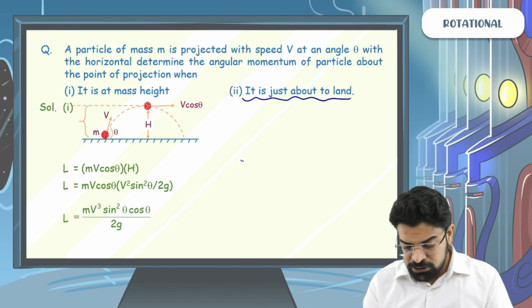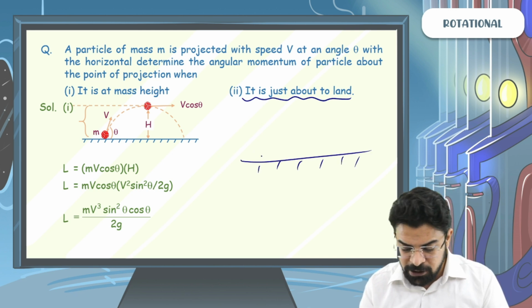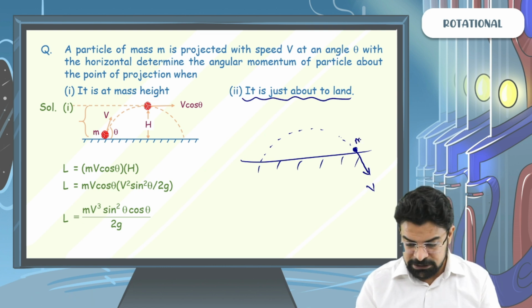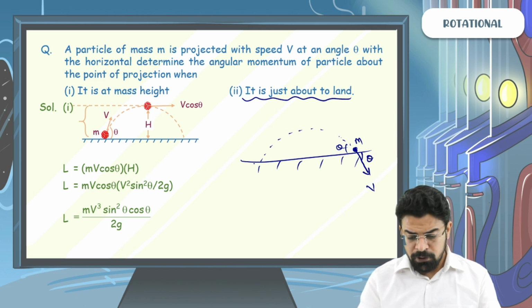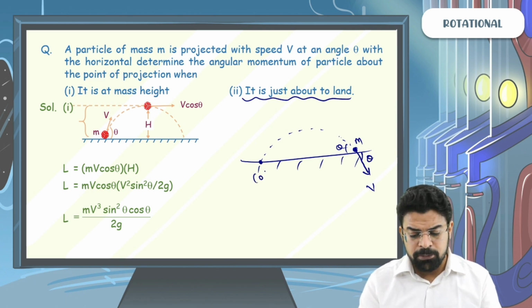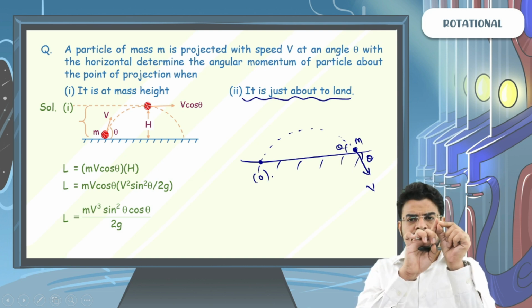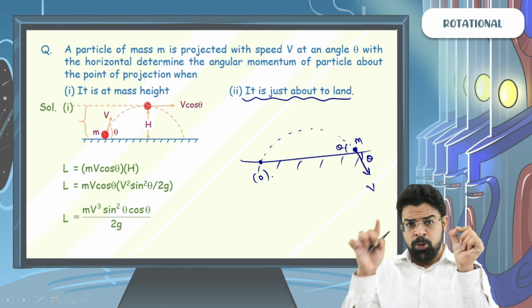The second part: what will be the angular momentum about the point of projection when the particle is just about to land? So look at the momentum of the particle when it is just about to land. We know that when the particle is just about to land, its speed will be v. The mass is m. If this angle is theta, this angle will also be theta. We need to write the angular momentum about the point of projection. Let's call it O. So just visualize the position vector and the momentum vector.